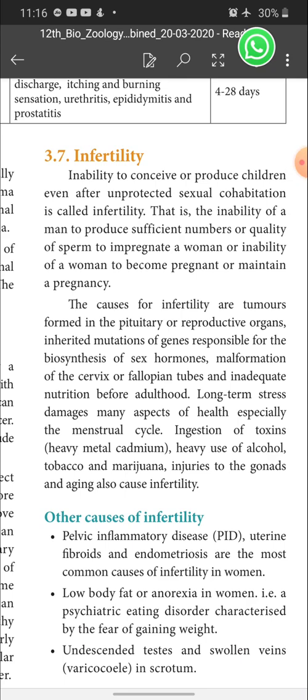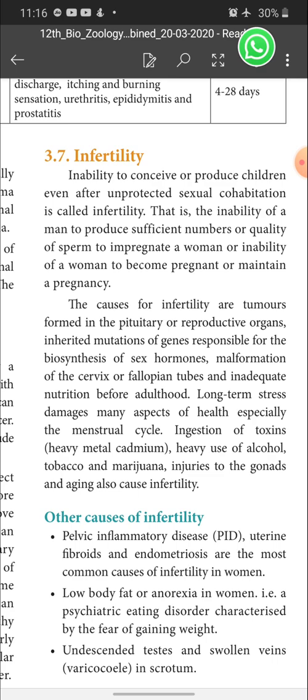Children, in our last session, we discussed various methods of contraception and various sexually transmitted diseases. All we have discussed, isn't it? And I have given an introduction about infertility also, right? And what is infertility? It is a two-mark question.